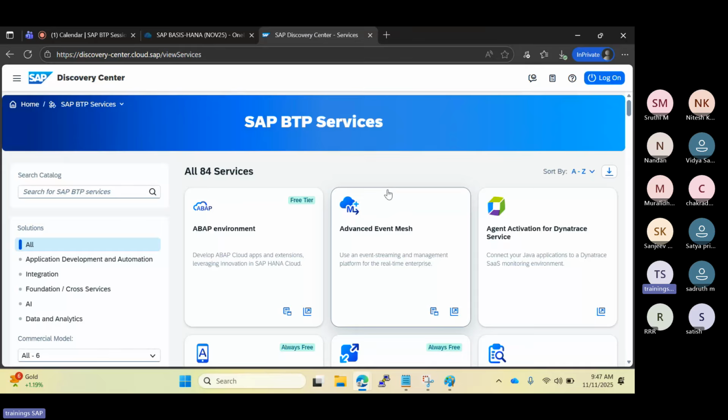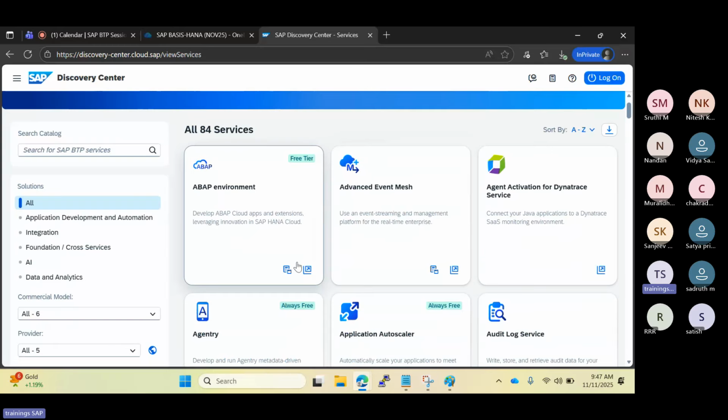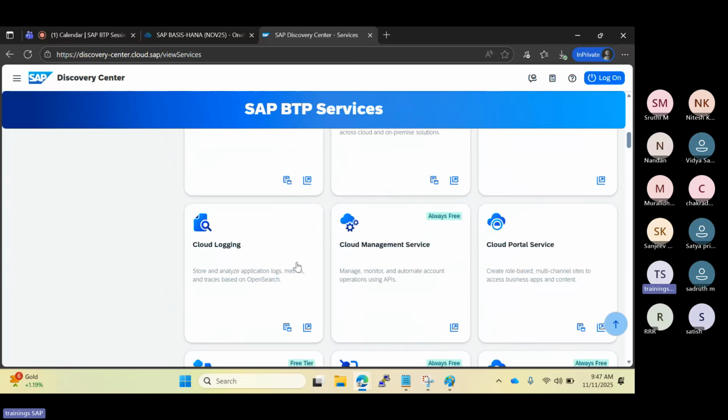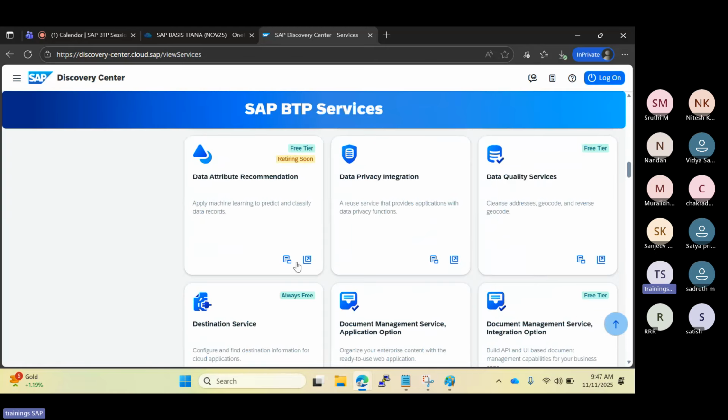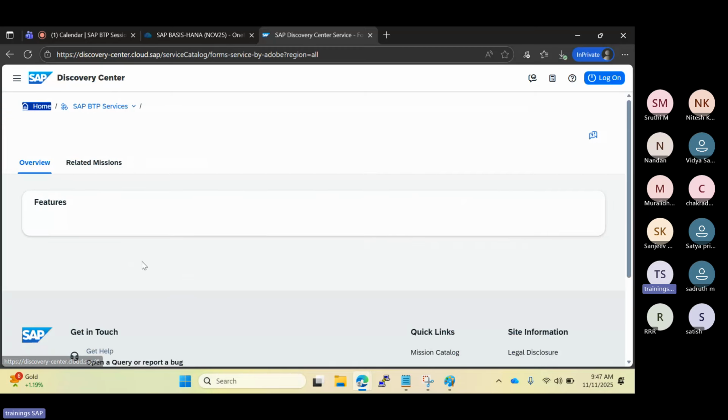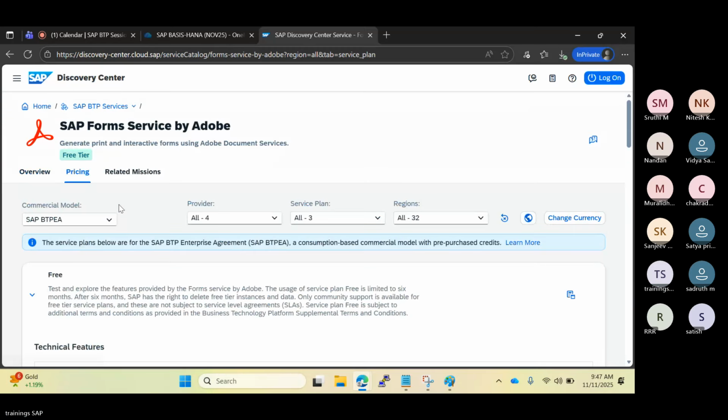Please check what the pricing is for the services, and in which offering you will get the fewer benefits. Then you can do some analysis here. Suppose a customer wants to use some ADS service, then you can go to the pricing calendar, add it to the pricing calendar, and then you can see the pricing.